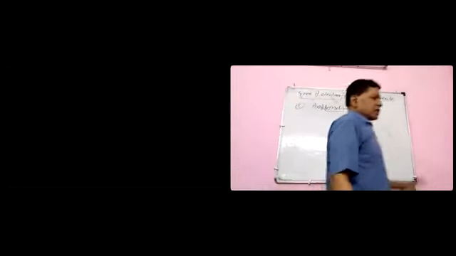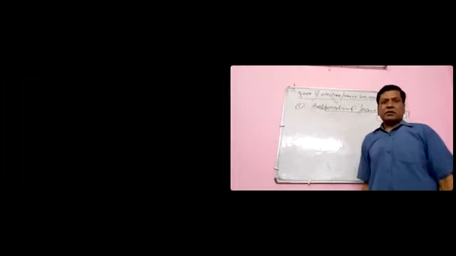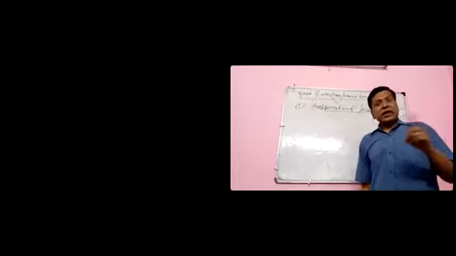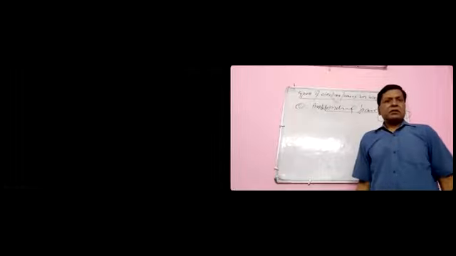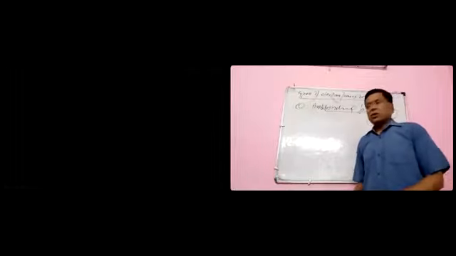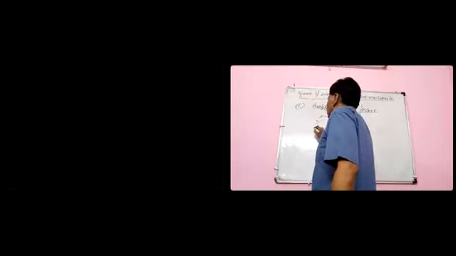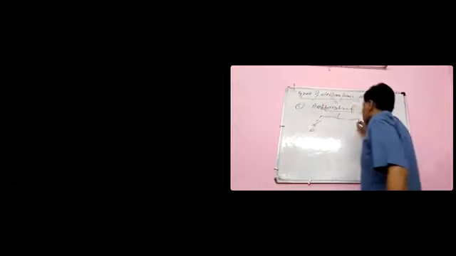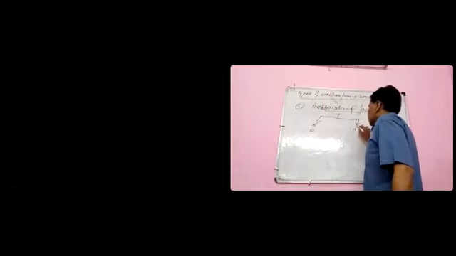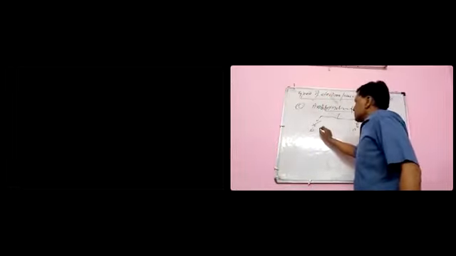This pair of electrons is opposing the bond formation, going against the formation of a bond. So it is also of two types. One is sigma star, another is pi star.